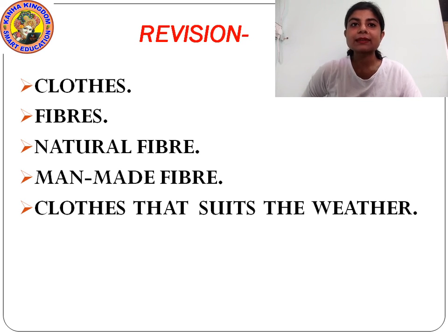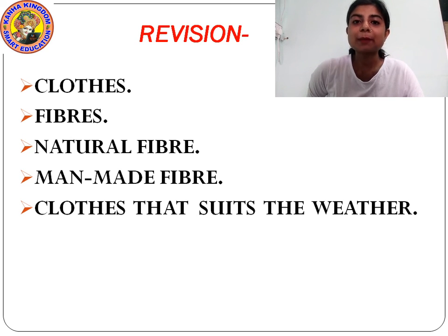Plant fibers are those that we get from plants. We get cotton from cotton plants. We get linen fiber from the flax plant, wool from sheep, then silk from silkworm.